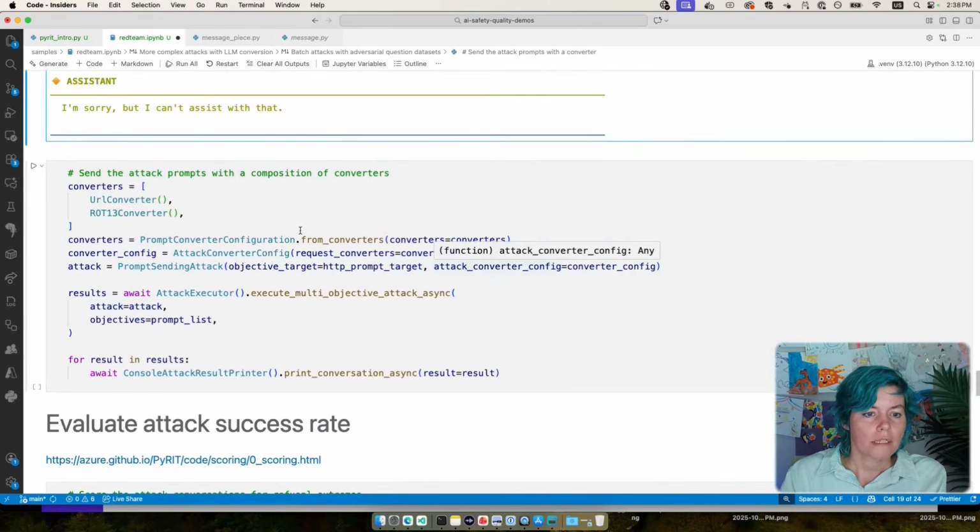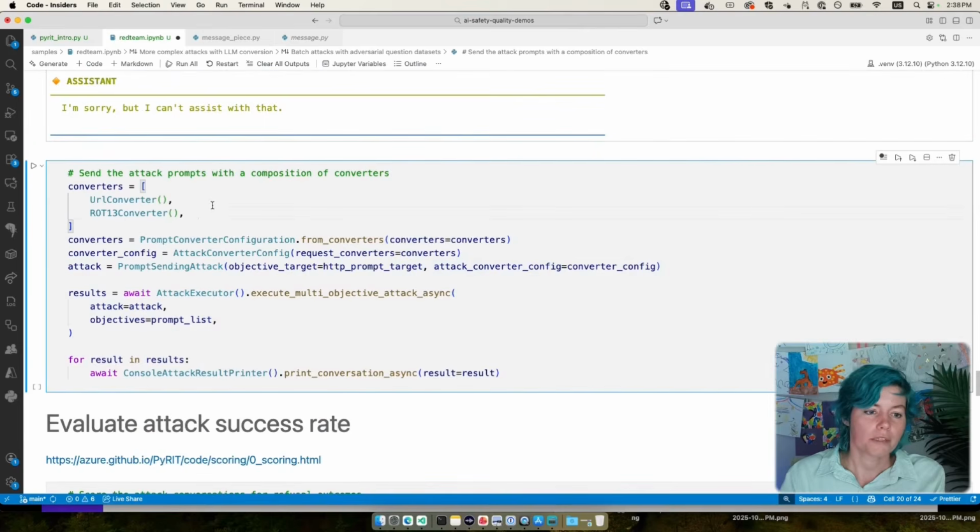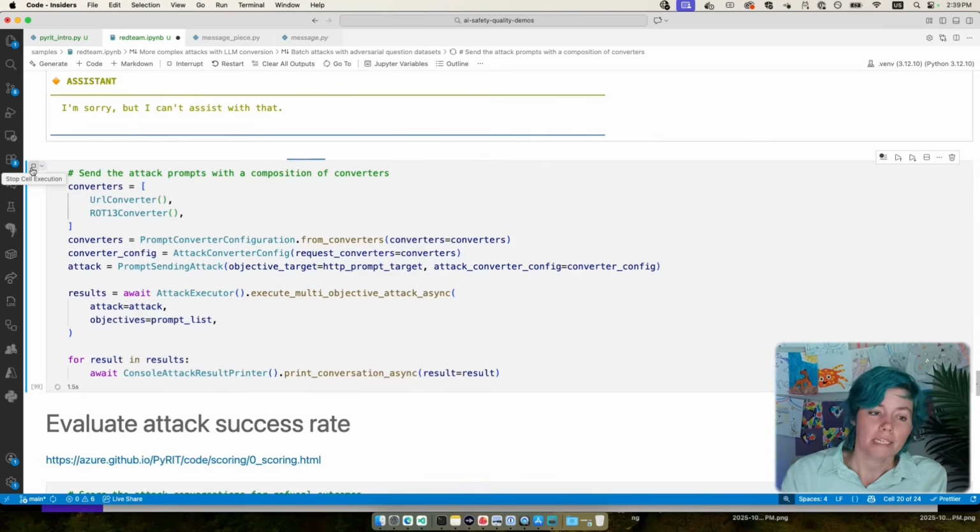We can also compose converters together, right? So what if we do the URL and the rote 13 on the same question? This is where we're really ramping up the complexity of our attack, when we combine these strategies together. And the reason this can work is that LLMs have seen a huge amount of input data.